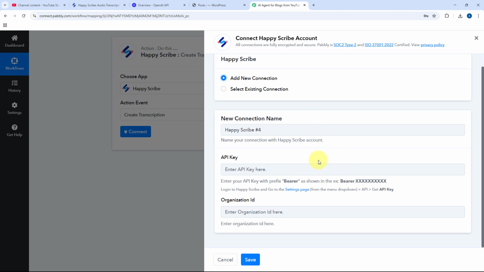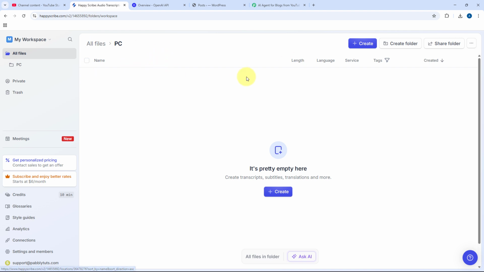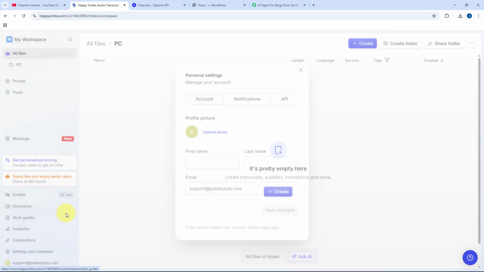Now here we have to connect our Happy Scribe account with Pabbly Connect. And to make this connection, we have to enter the API key and organization ID of our Happy Scribe account. To enter the API key, first we have to write this word bearer over here, and then after a space, we have to enter the API key of our Happy Scribe account. Now you must be thinking how you can get this API key. To get it, just log into your Happy Scribe account. From the left bottom corner, click on this profile option and go to personal settings.